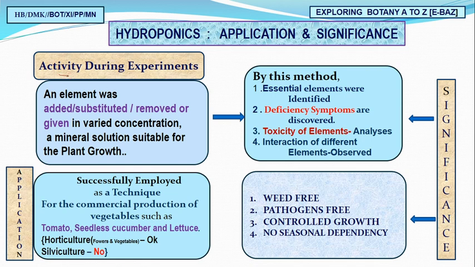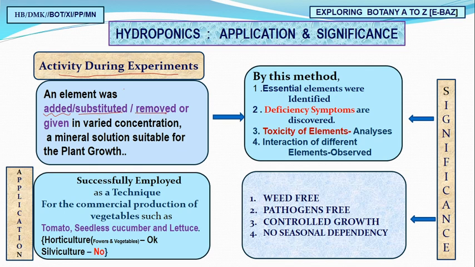So what was done during the experiment? Yes, essential elements were added. It was substituted to check whether it can be substituted or not. If it is an essential element, it can't be substituted, because you remember DAS. Yes, so it is being checked.